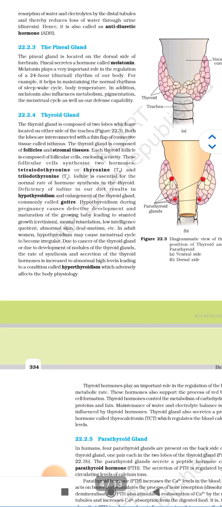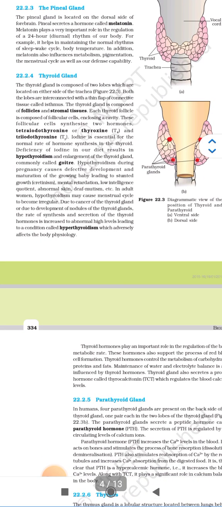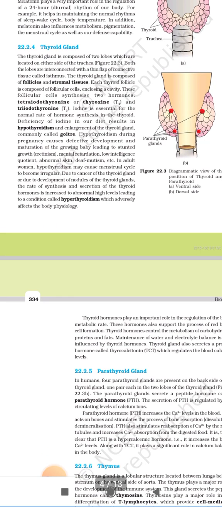Each thyroid follicle is composed of follicular cells enclosing a cavity. These follicular cells synthesize two hormones, tetraiodothyronine, that is thyroxine, and triiodothyronine, that is T3. And iodine is essential for the normal rate of hormone synthesis in the thyroid. Deficiency of iodine in our diet results in hypothyroidism and enlargement of the thyroid gland, commonly called goiter.